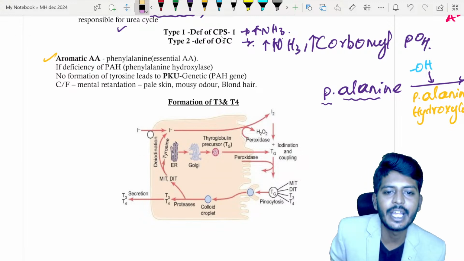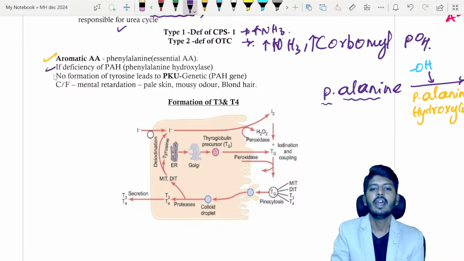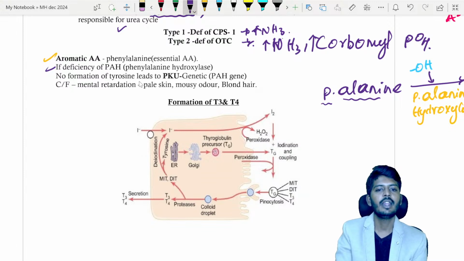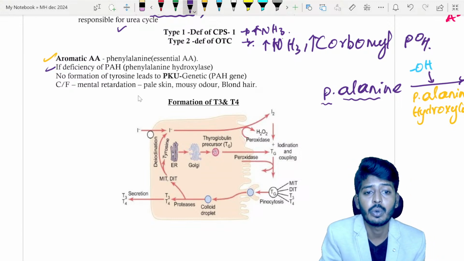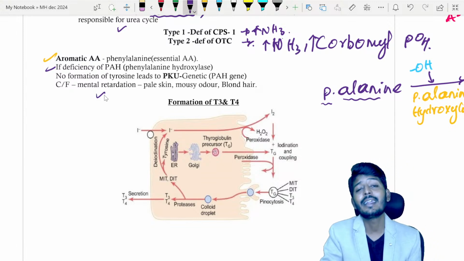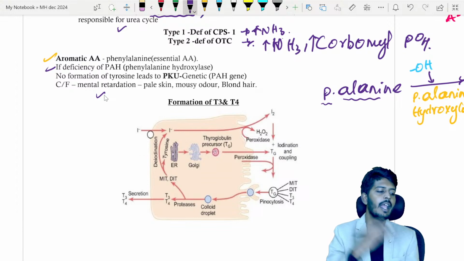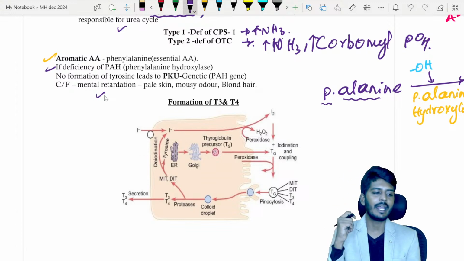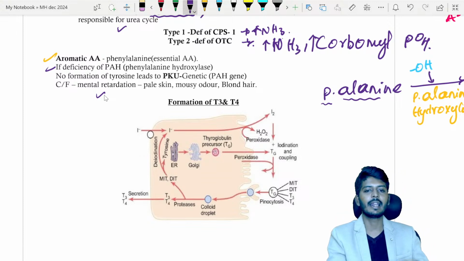It is due to a genetic defect in which there is a deficiency of phenylalanine hydroxylase. So there is no formation of tyrosine, leading to which one? Phenylketonuria, PKU. In phenylketonuria, mental retardation will be there. Why mental retardation? Because of lack of T3, T4. If T3, T4 is not there, it will lead to a defect of the brain. It will lead to a brain developmental defect, that is what is called mental retardation.